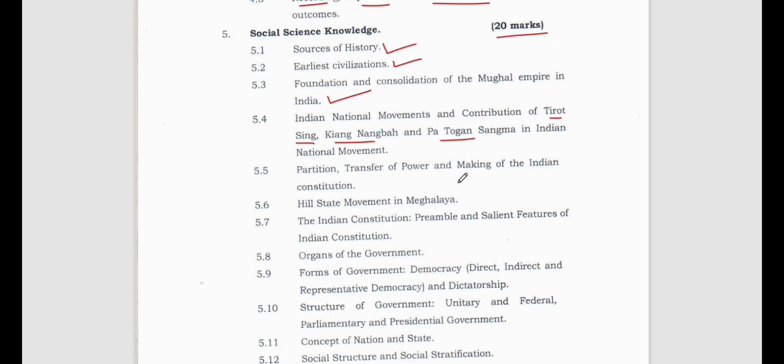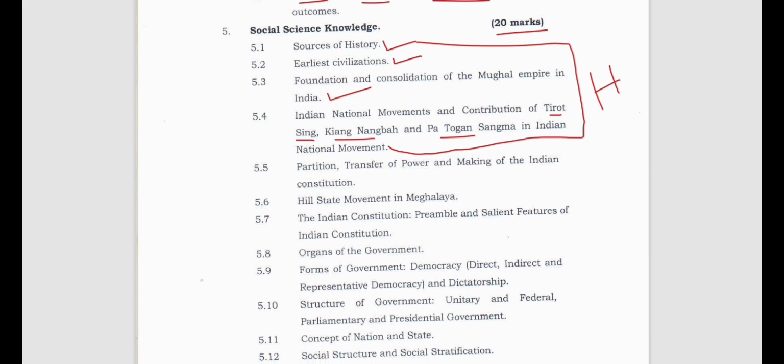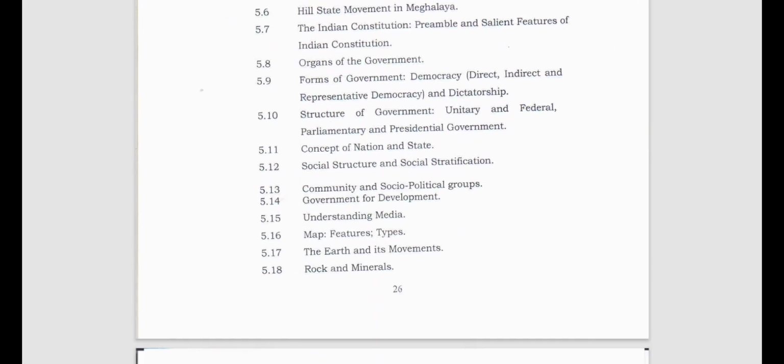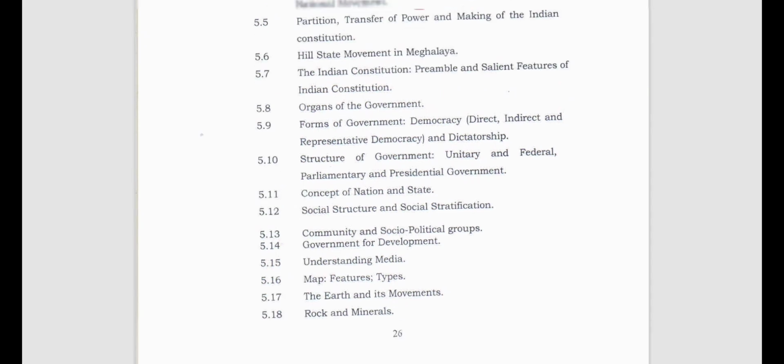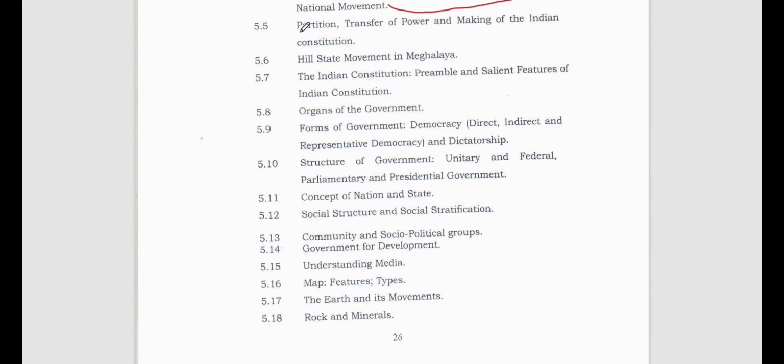Now, partition, transfer of power, and making of the Indian constitution. See, basically these parts are what? These parts are the history parts, right? History. These are all history. Then next we have, oh sorry, it went extra. All right, next we have what is partition, what is transfer of powers, and making of the Indian constitution. Who is known as the father of the Indian constitution? Please tell me in the comment section.